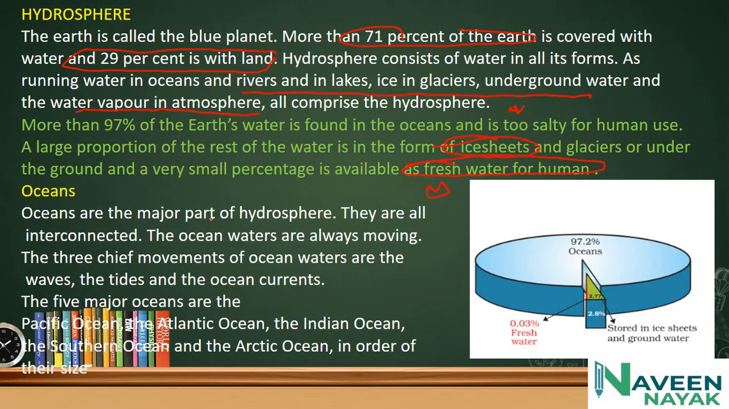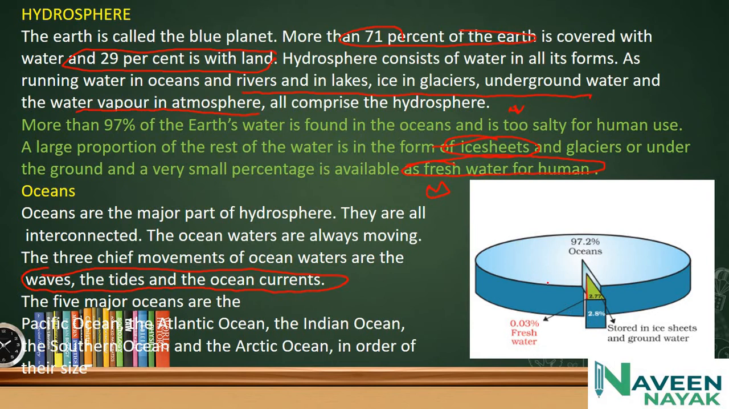Oceans are the major part of the hydrosphere. They are all interconnected. The ocean waters are always moving. The three chief movements of the ocean water are the waves, the tides and ocean currents. The five major oceans are the Pacific Ocean, Atlantic Ocean, Indian Ocean, Southern Ocean and Arctic Ocean, in order of their size.